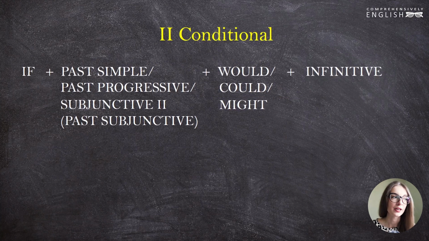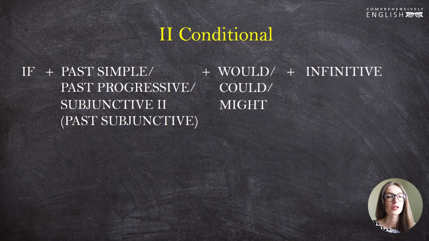The formula is if plus the past simple or the past progressive or the subjunctive to be. The subjunctive mood is something that you do want to know because a lot of conditional sentences contain it. So the formula is if plus the past simple tense or the past progressive tense or subjunctive to be, plus would, could, might plus the infinitive.